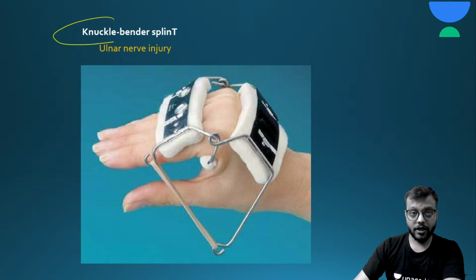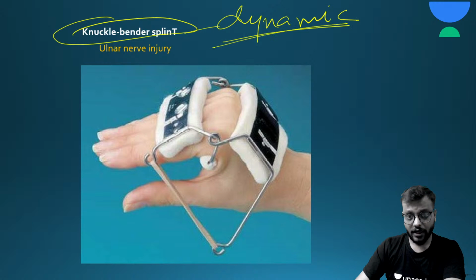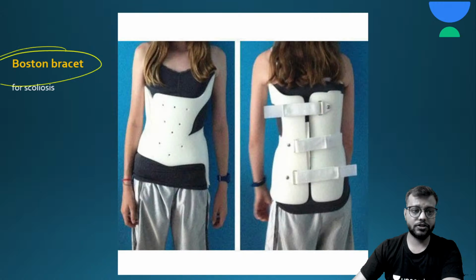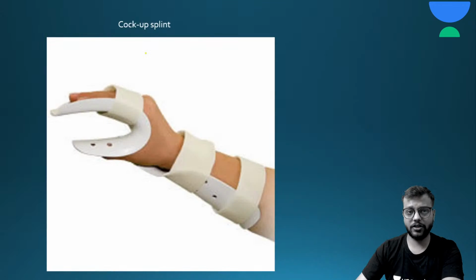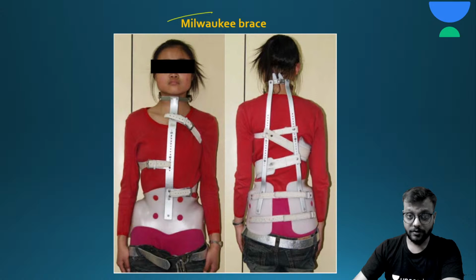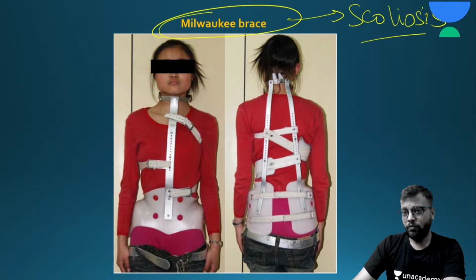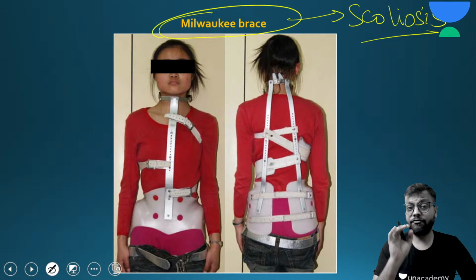This is your knuckle bender splint, a dynamic kind of splint, and it is used for ulnar nerve injury. Boston brace for scoliosis, cock-up splint for radial nerve injury or wrist drop. Remember the photos. And this is the Milwaukee brace. It is also used for scoliosis. Sorry. So these are very important pictures.